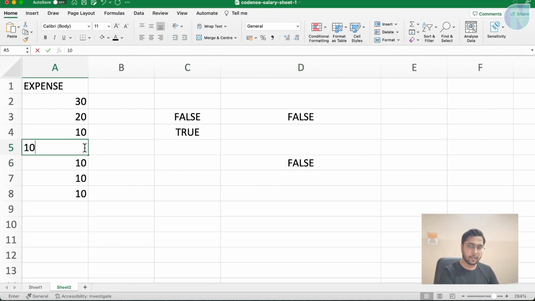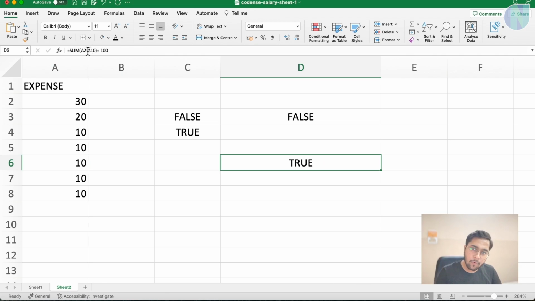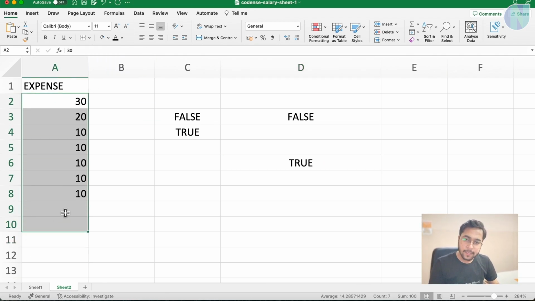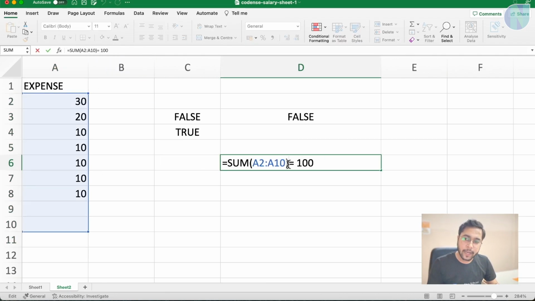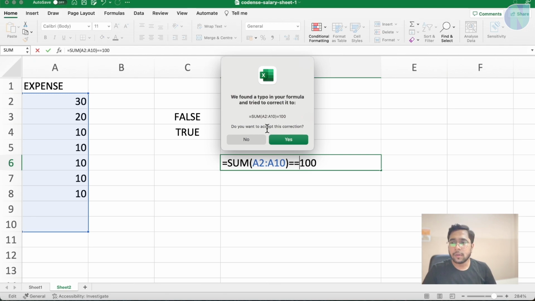So if this sum of A2 to A10 is coming out to be 100, because I have mentioned single equal to. Yes, here you need to mention single equal to. Double equal to is an error here, but in the programming world we need to use double equal to for equal comparison.